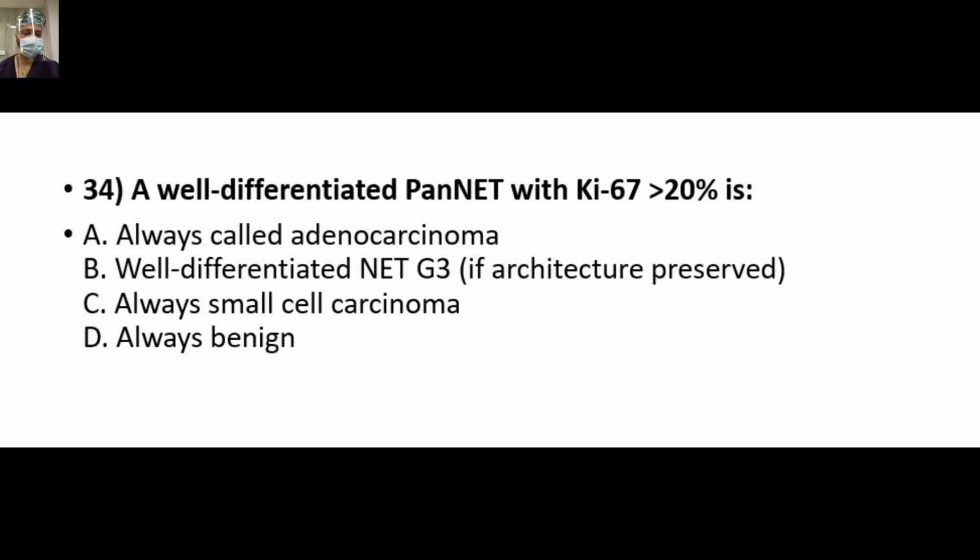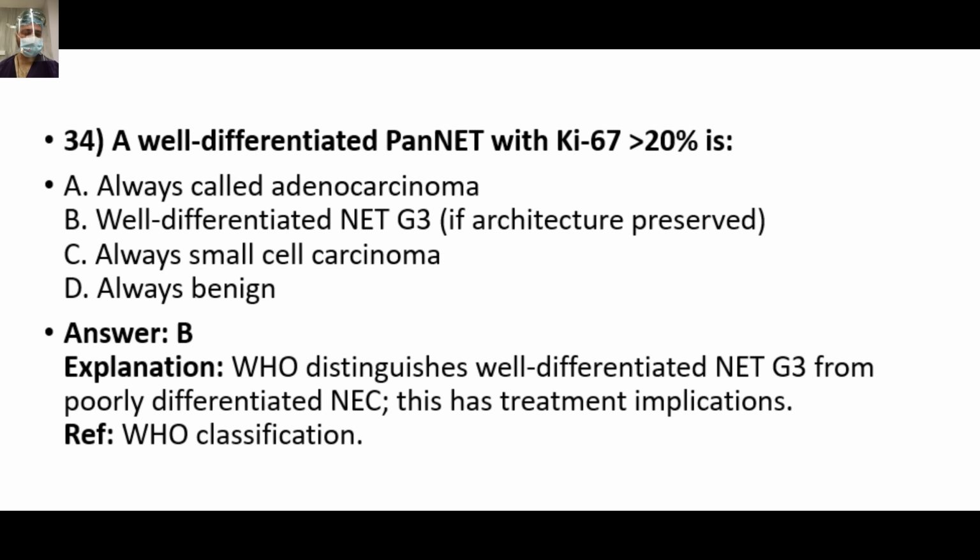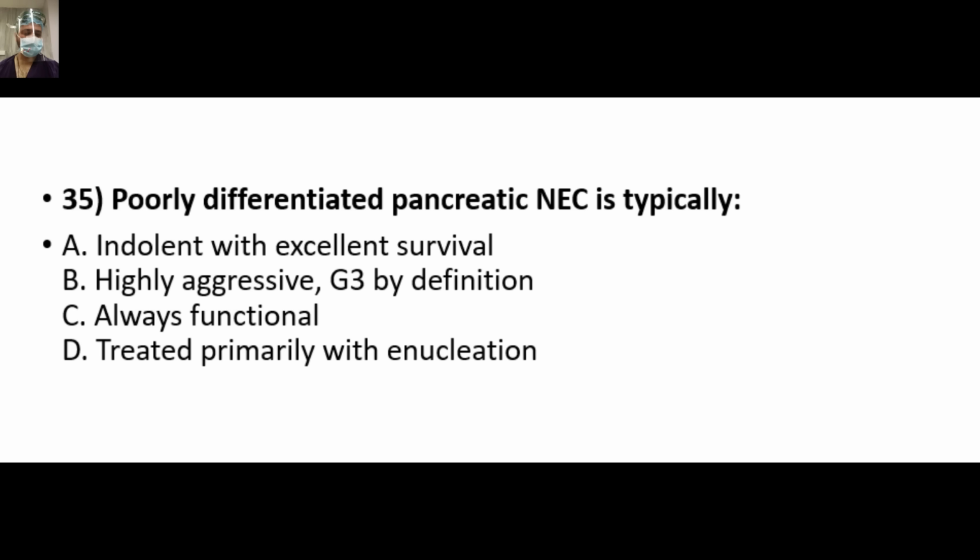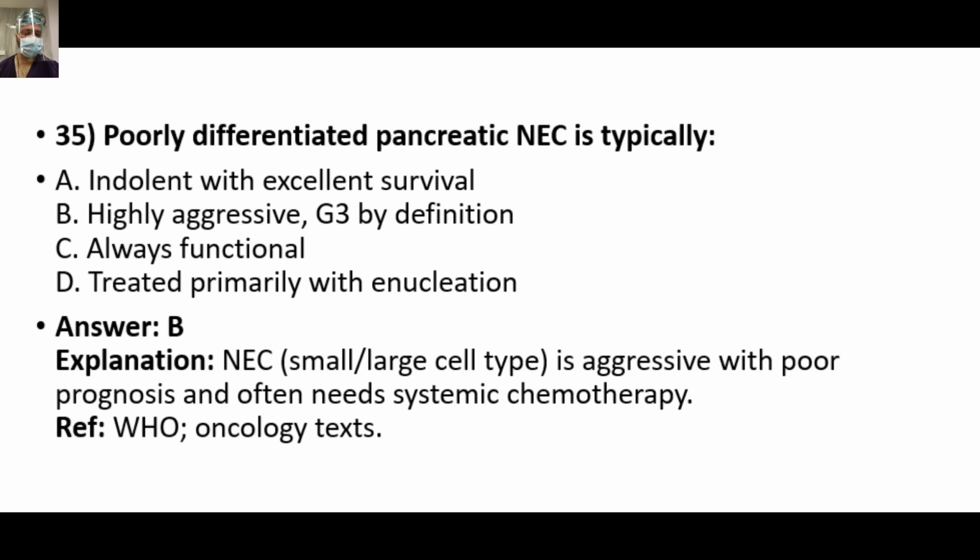A well-differentiated pancreatic NET with Ki67 more than 20% is... We have discussed this in a table. So this answer will be B, well-differentiated NET grade 3 if the architecture is preserved. If the architecture is not preserved, poorly differentiated, then it will be NEC. Poorly differentiated pancreatic NEC is typically... come on, we have already discussed this. So NEC, small cell or large cell type, is aggressive with poor prognosis and often needs systemic chemotherapy. They are usually not amenable to surgical resection.